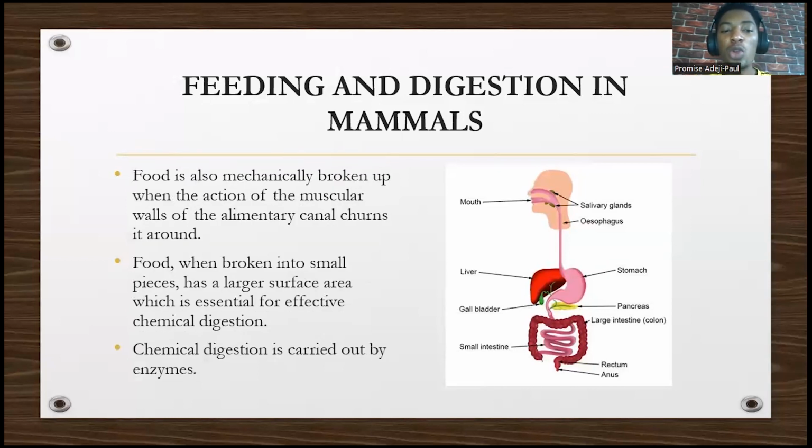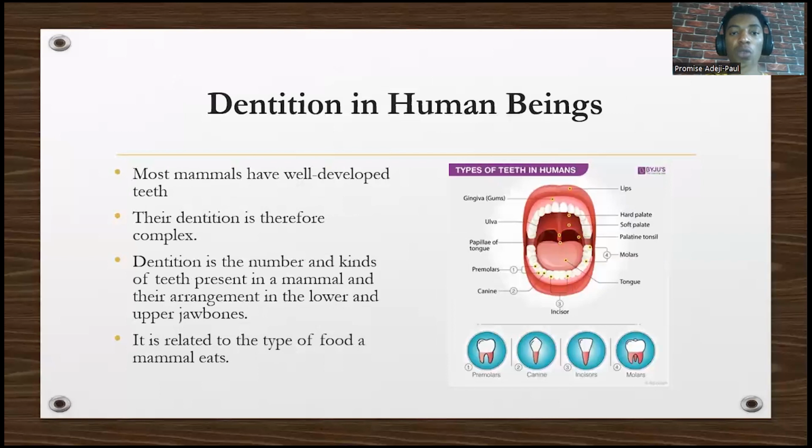The food is also mechanically broken up by the action of the muscular walls of the alimentary canal, which turns it around. So when the food is still in the alimentary canal, like in the stomach, it still helps to mechanically break it down. Food, when broken into small pieces, has a large surface area, which is essential for effective chemical digestion. Because if you just put the solid food, the chemical cannot digest the inside of the food. That's why you have to spread it, open it, make it very small so that when the chemical comes, it touches every part of the food. So that's the importance of this. Now we know that chemical digestion is carried out by enzymes.